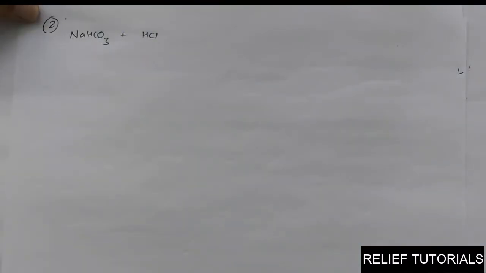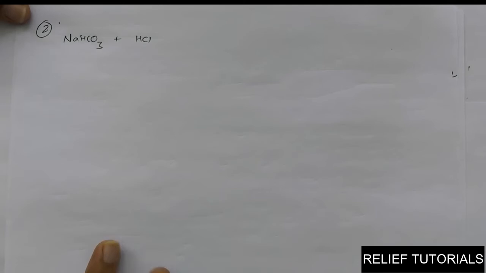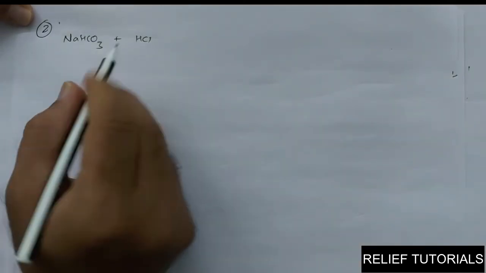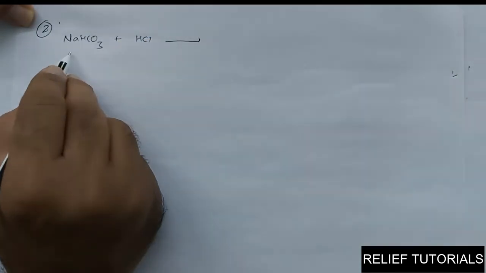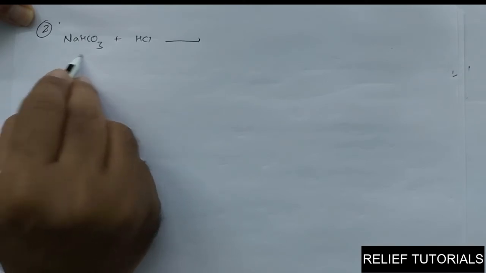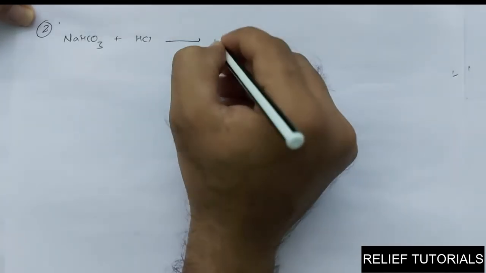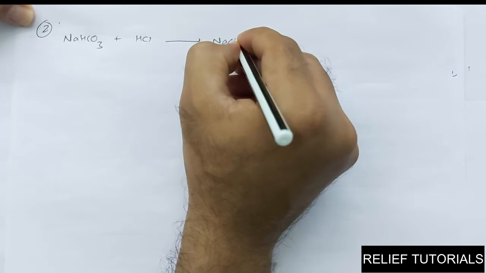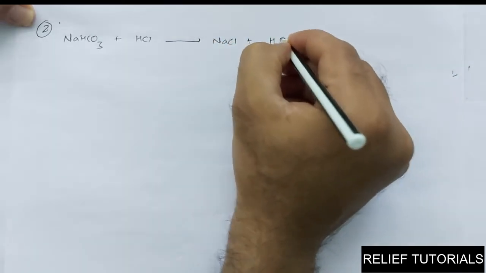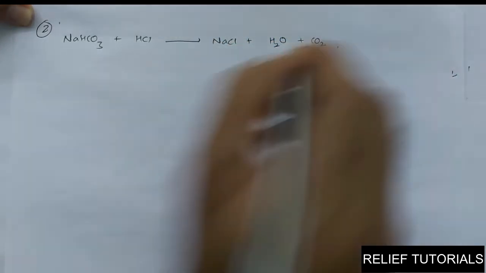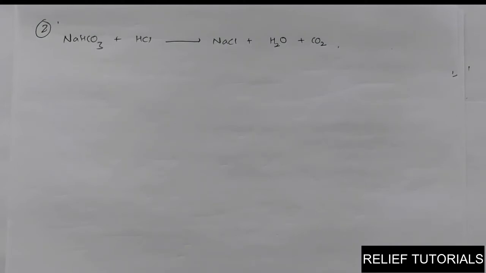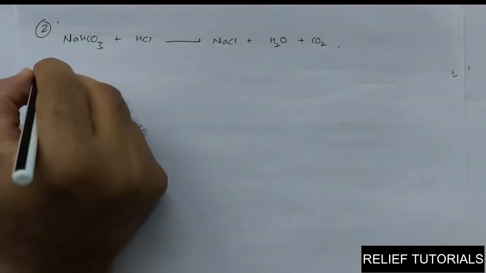Use number 2: when NaHCO3 reacts with HCl, again, a metallic bicarbonate reacts with acid to form salt, water and carbon dioxide. Okay, simple.